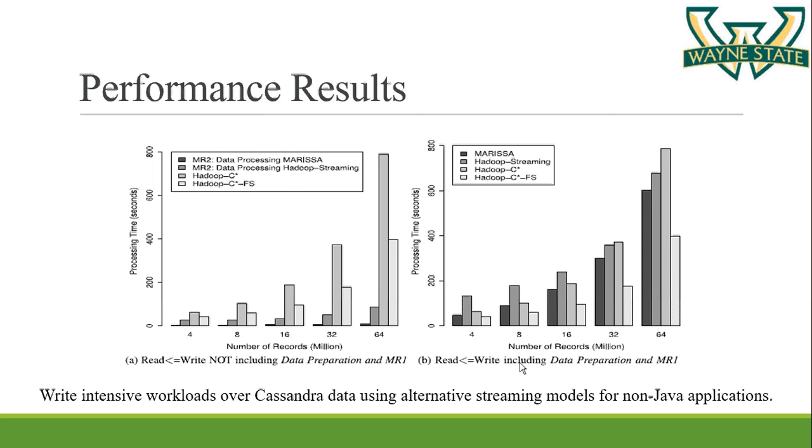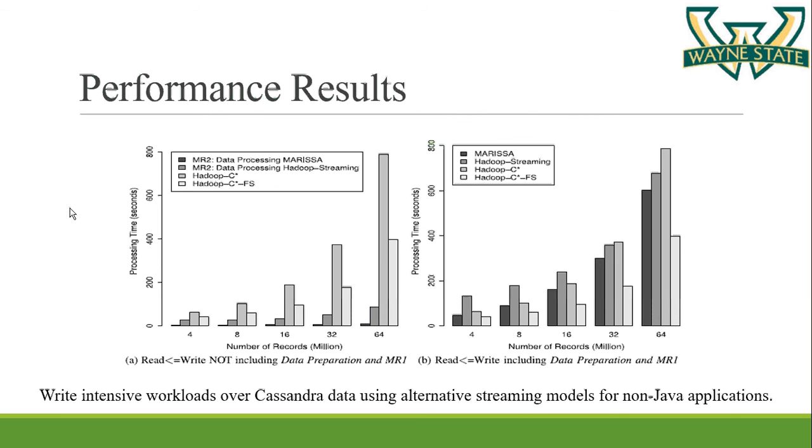Next, we are comparing the performance of Marisa, Hadoop streaming, Hadoop C, and also the extended Hadoop C for write-intensive workloads. This graph does not include the data preparation step and MR1 step, as Hadoop C doesn't require these two steps, as I have mentioned earlier also. We can see at 4 million input records, this application is nearly 40 times and 3 times faster with Marisa and Hadoop streaming.